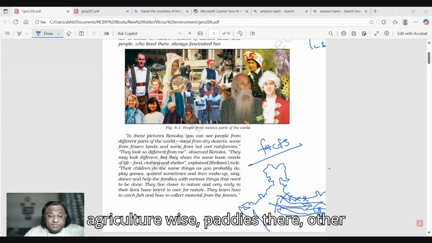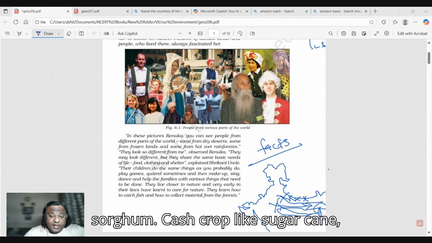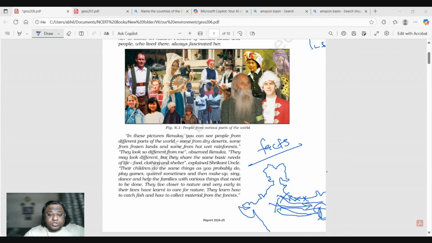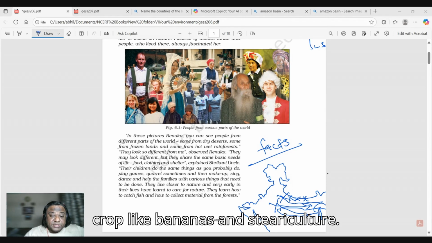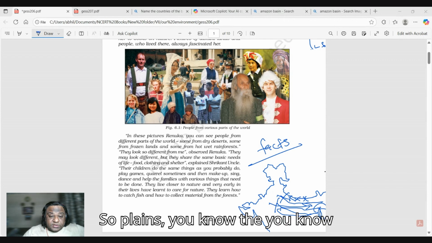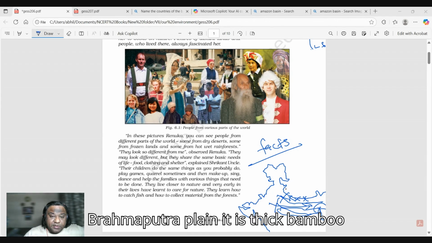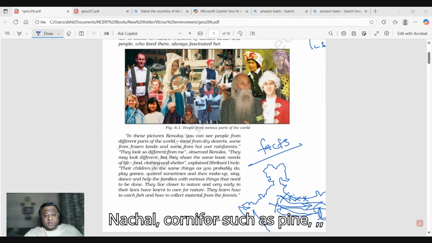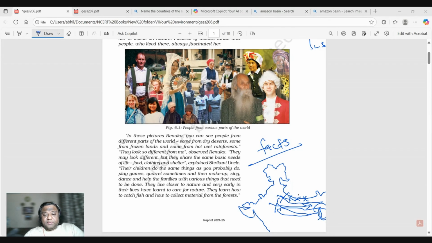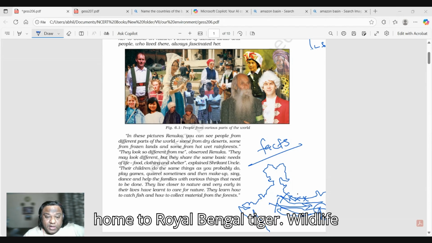So agriculture wise, paddy is there, other crops like wheat, maize, millet, gram, sorghum, cash crops like sugarcane, jute, tea plantation, special crops like bananas, and also sericulture. In the plains, the trees available are sal, teak, peepal, and in the Brahmaputra plain there is thick bamboo growth. In the hilly areas of Sikkim and Arunachal, conifers such as pine, deodar, fir, and in the delta areas, the Sundarbans, we have mangroves, home to the Royal Bengal tiger.